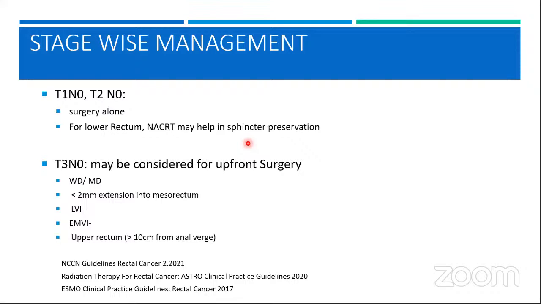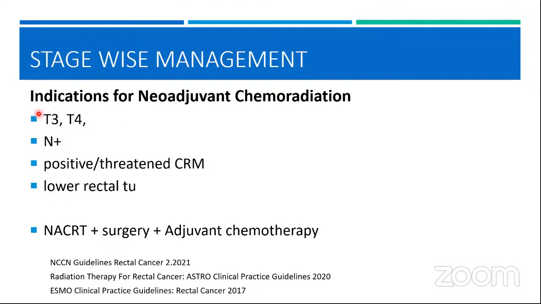Now, regarding the T3N0, there is little controversy. As I told you, the European guidelines say that T3a-b can be taken up for upfront surgery, whereas beyond that, you have to go for neoadjuvant treatment. So there is this one limited subgroup of T3N0 where you can consider upfront surgery. One is that it should not go beyond 2 mm into the mesorectum. It should have a good histology; it should not be a poorly differentiated tumor. There should be no LVI, no extramural venous invasion, and it should not be located in the lower rectum. So this is one subgroup of T3 tumors where you may consider upfront surgery. Other than that, all T3 tumors have to be taken up for neoadjuvant treatment.